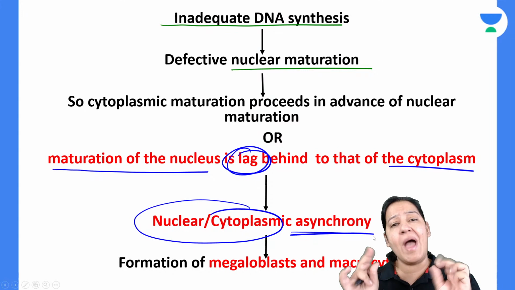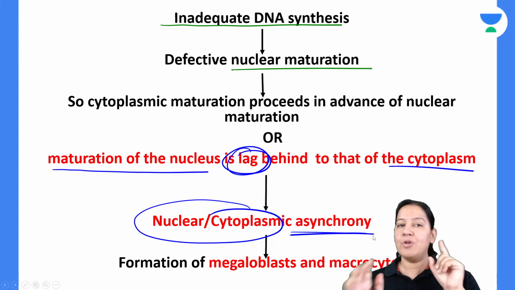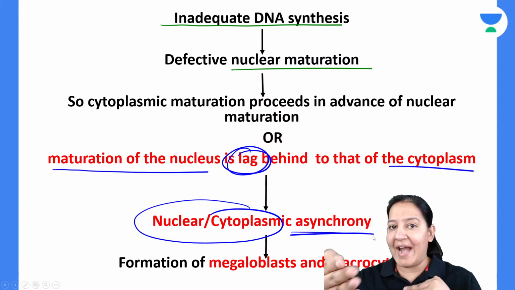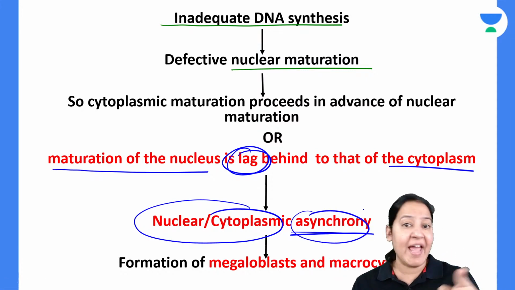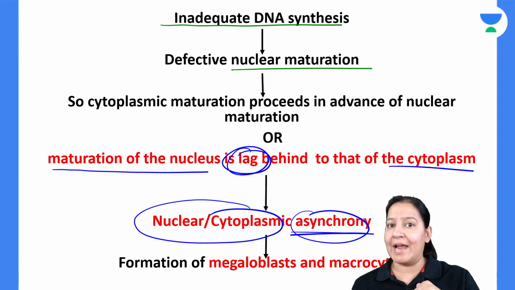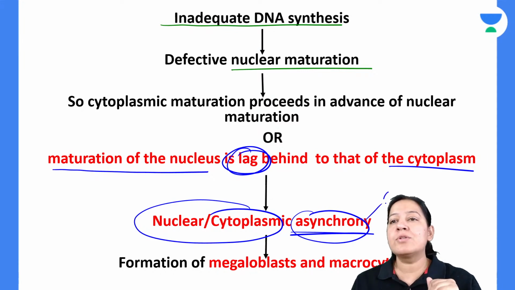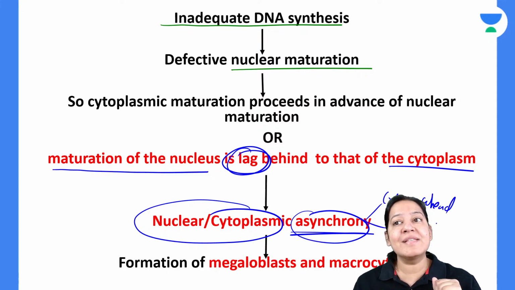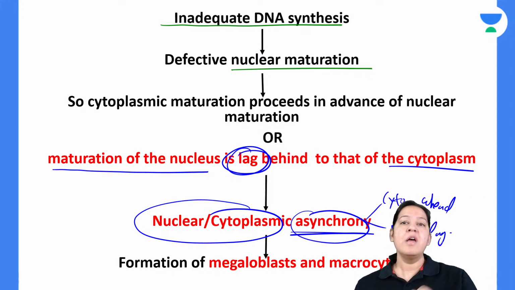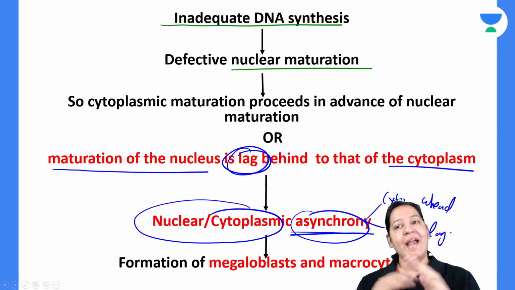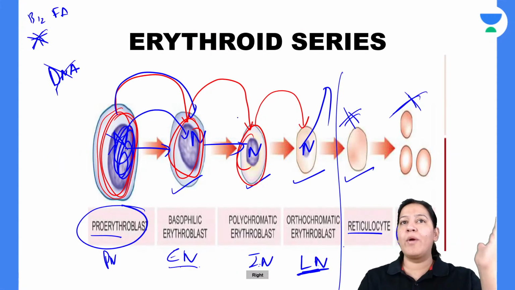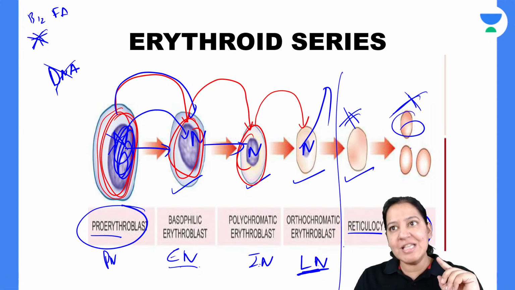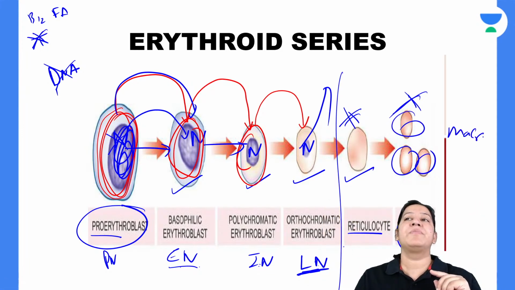In sub points where you have MCQs, you should understand. In nucleus cytoplasmic asynchronicity, which is going ahead? Asynchronicity मतलब एक आगे है एक पीछे. One is ahead, one is lagging. So who is ahead and who is lagging? The cytoplasm is ahead. वो आगे भाग गया. And the nucleus is lagging behind. Nucleus पीछे रह गया. So there is asynchronicity, right? And because the cytoplasm is going ahead, the cell is becoming bigger. That's why the RBCs which are formed are macrocytes.